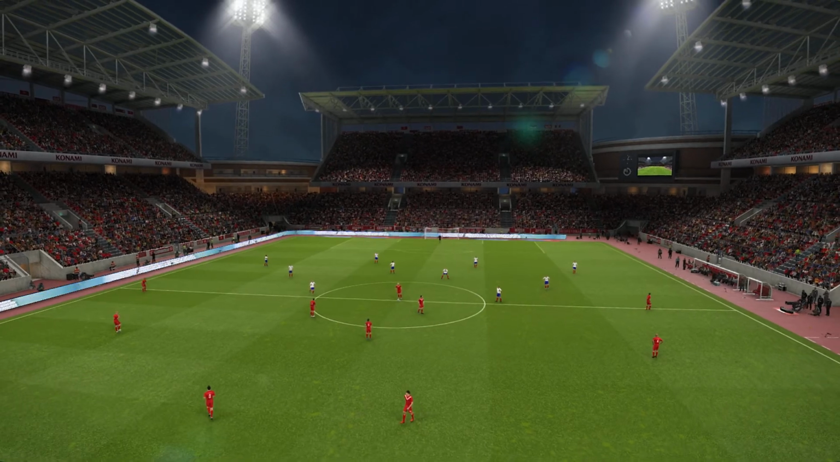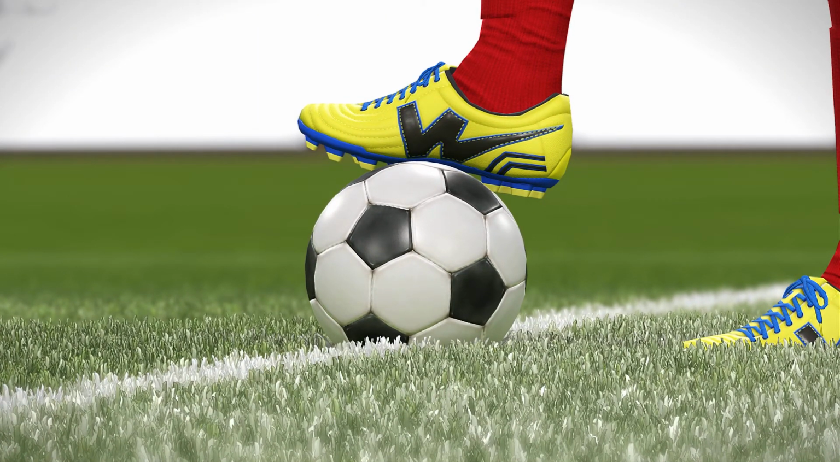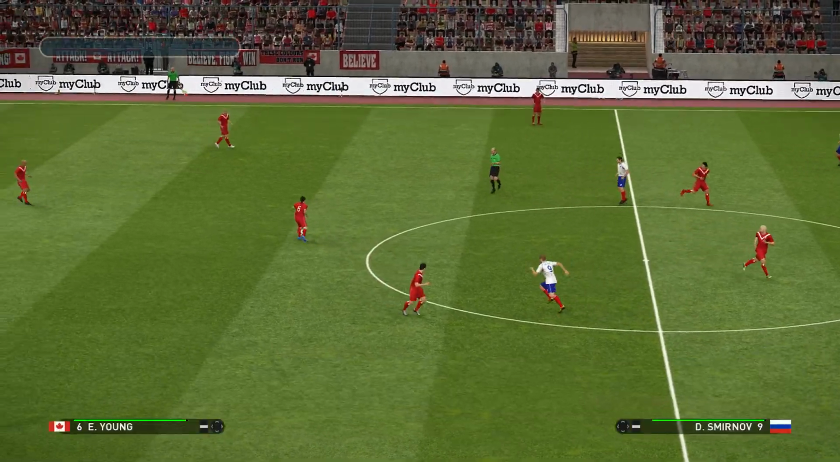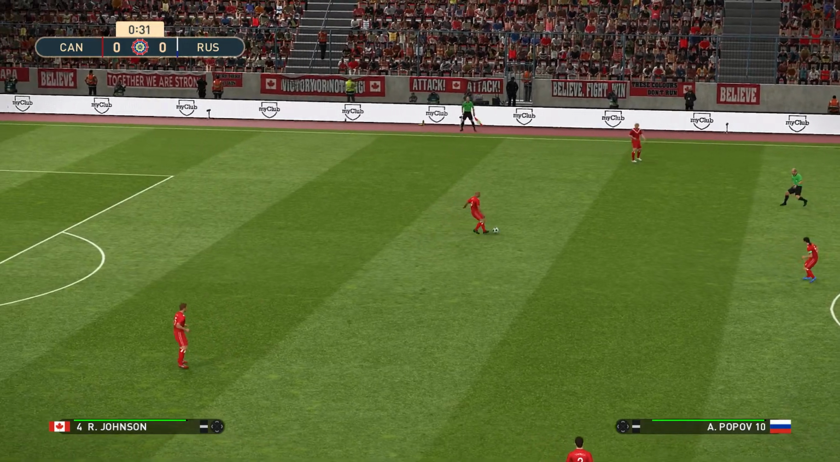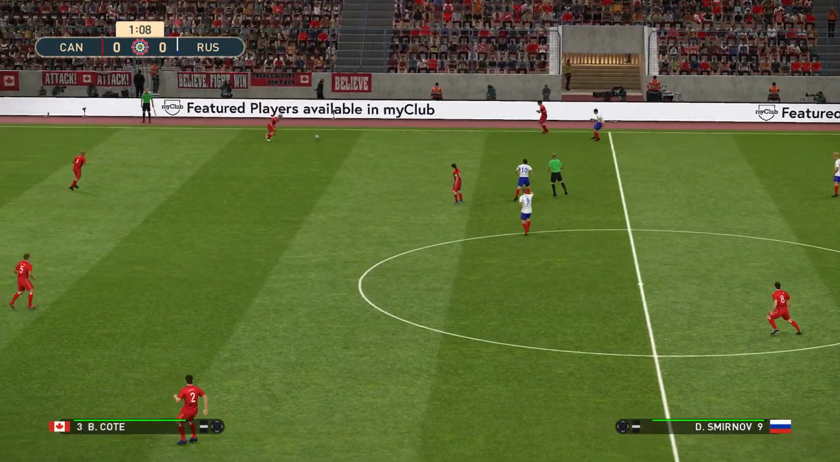Canada come into this game with 2 victories, 2 out of 2 for them, and Russia 1 win and 1 defeat for them. And it's Canada who get us underway from left to right.